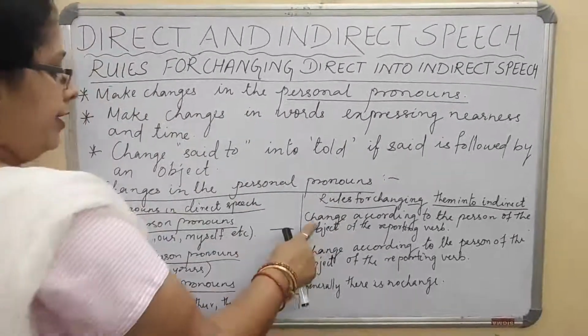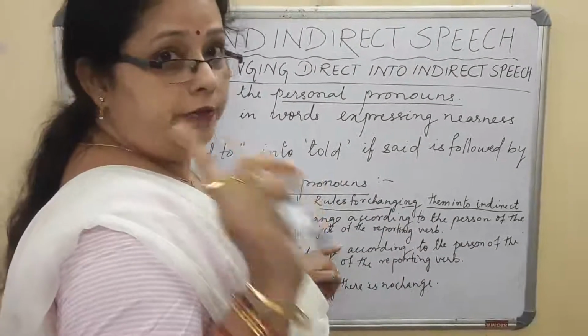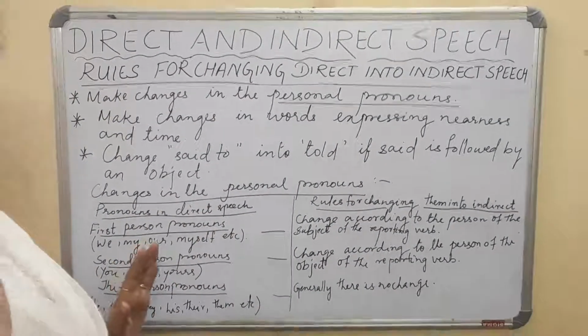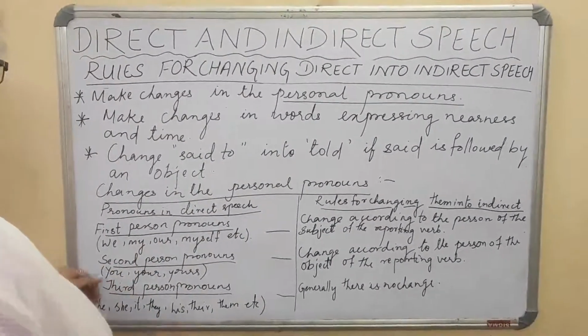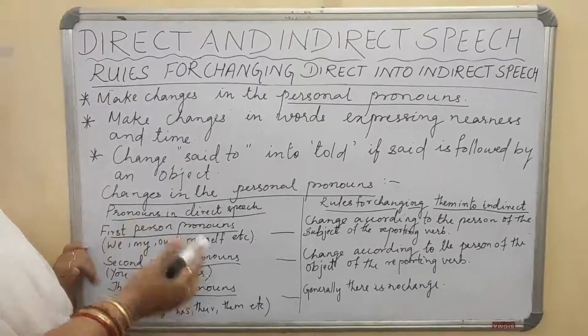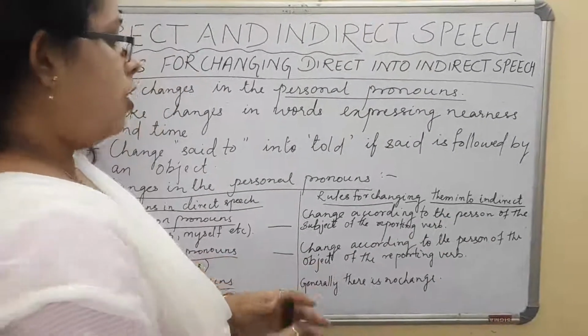I repeat, we need to change the person of the subject of the reporting verb. According to that we need to change. If in the direct speech we are using the first person pronoun. Second, if you are coming, that is second person pronoun, if you are doing, that is you, your or yours. In that case, we change according to the person of the object.